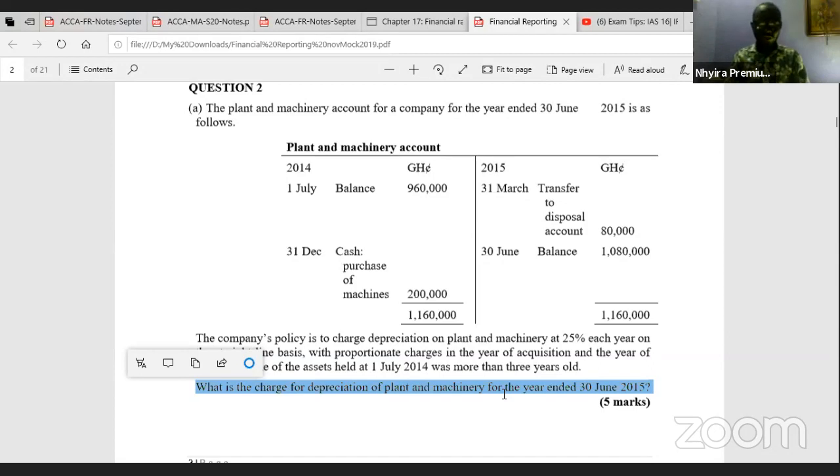On the credit side, there is a transfer to disposal account on 31st March 2015. If there is a transfer to the disposal account, that means that asset is going to be sold, so we would have to compute the depreciation for that asset. Then at 30th June 2015, the carrying amount of the asset is 1,080,000 Ghana cedis.